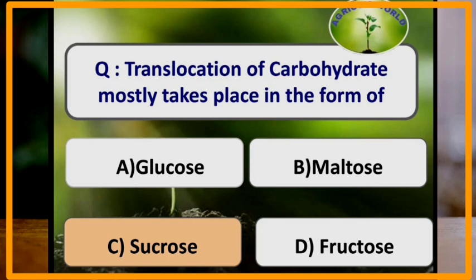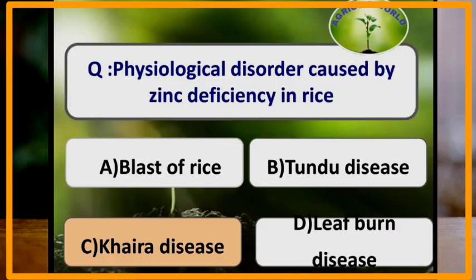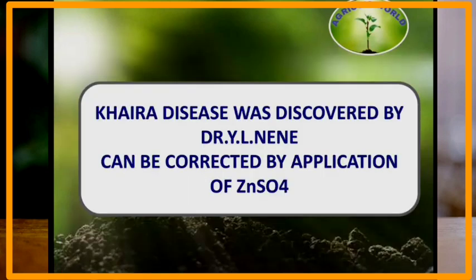Translocation of carbohydrate mostly takes place in the form of sucrose. Translocation of sugars is affected by the element boron. Physiological disorder caused by zinc deficiency in rice is Khaira disease. Khaira disease is caused by zinc deficiency. It was discovered by Dr. Y.L. Nene and it can be corrected by application of zinc sulfate.